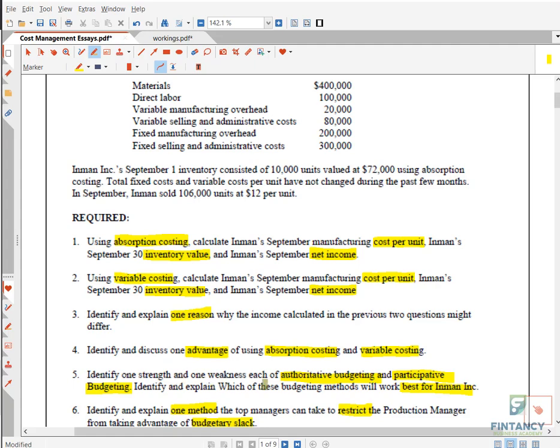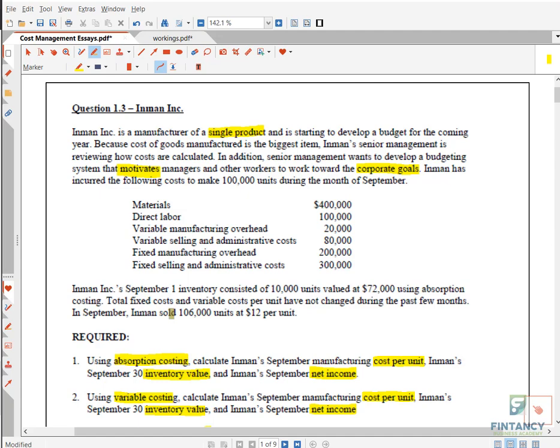Remember, they asked you which budgeting method is best for this company. So definitely we need participative, right? Because in participative they will be motivated. Normally in authoritative, managers think the budget is imposed on them and they are not so motivated. So you will recommend participative budgeting.